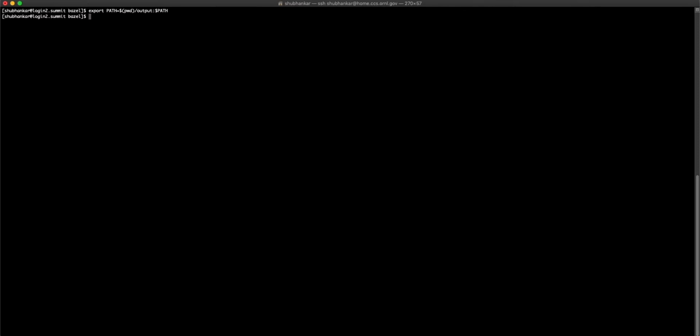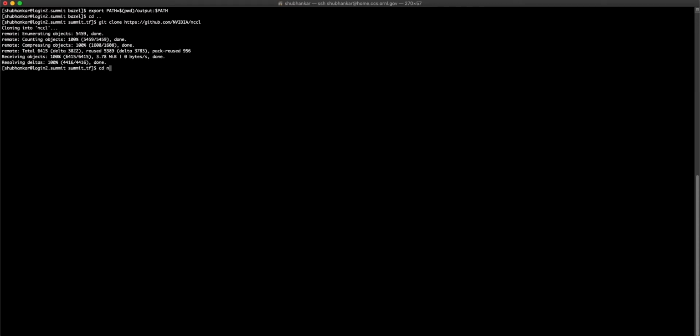Let's now go outside the Bazel directory and build and install NCCL. Let's grab its Git repository by running git clone followed by the URL to its Git repository. Once it's cloned, let's go inside the repository and check out the branch version that we have set as variable, which is 2.4.2-1.